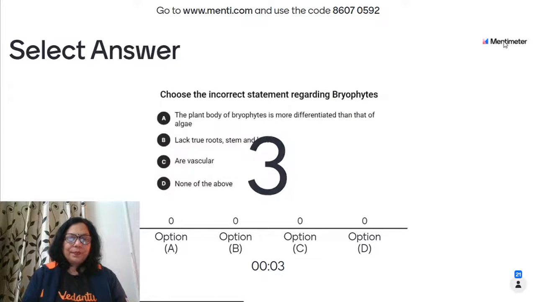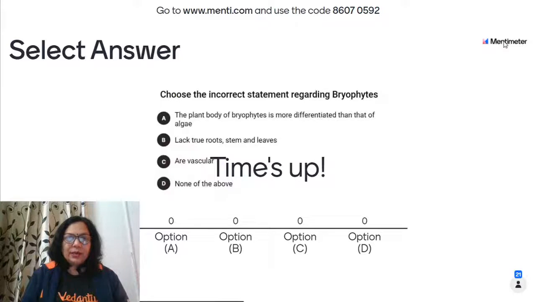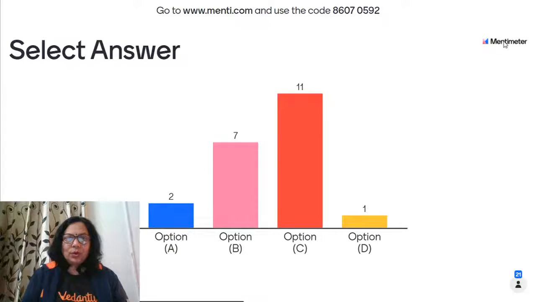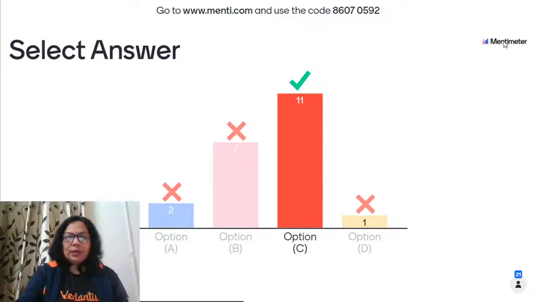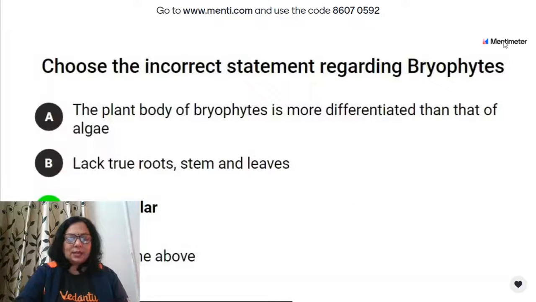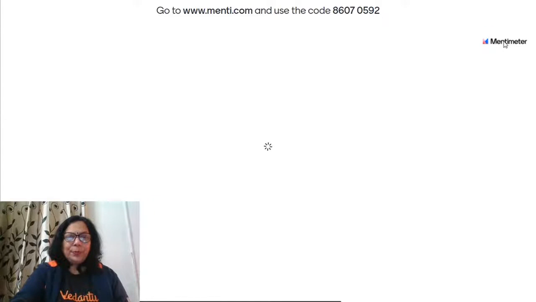Good. Really nice, very good. So 11 children answered correct, and the correct answer is they are not vascular. So vascular was given wrong. So we move on to question number 4.